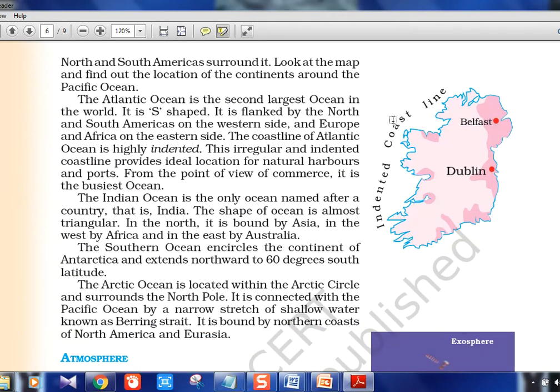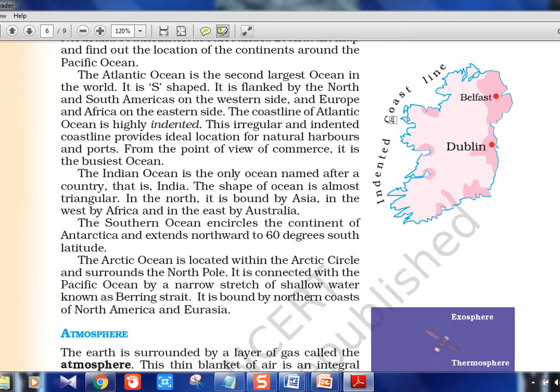Again, a lot of not too important information. This picture, why they have shown is, see the coastline. The coastline is a little bit rough and it is not at all smooth. So this is actually called indented coastline. This term, when you see it, you should understand it is referring to this kind of irregular coastline.